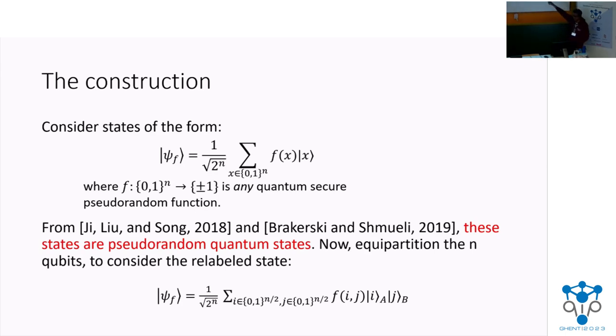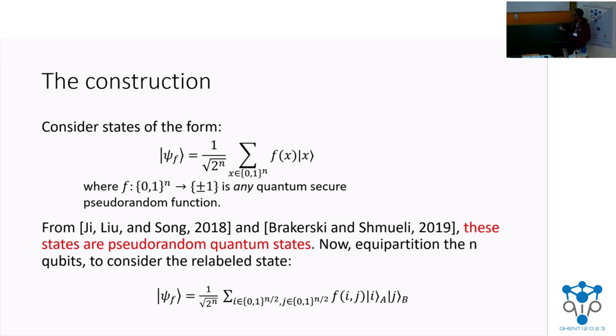Okay, back to our state. We start with this phase state. Then we just relabel the registers to rewrite the state in this form. This is nothing fancy. This is the same state, just relabeling things to make things a little convenient. So we have two registers, and you see this relabeling.